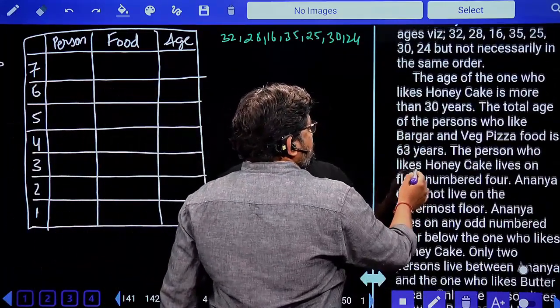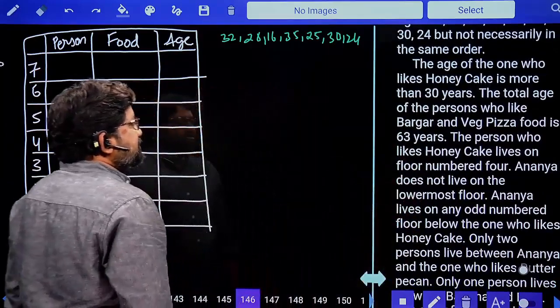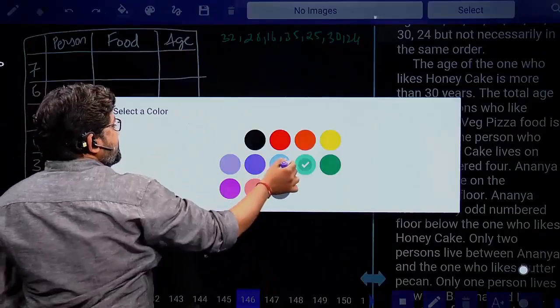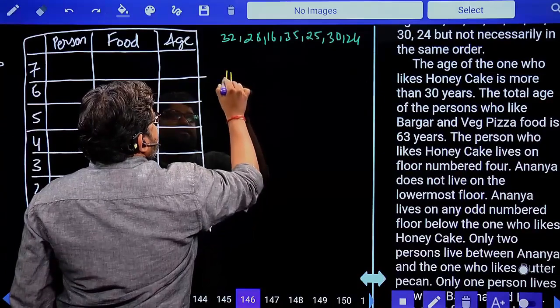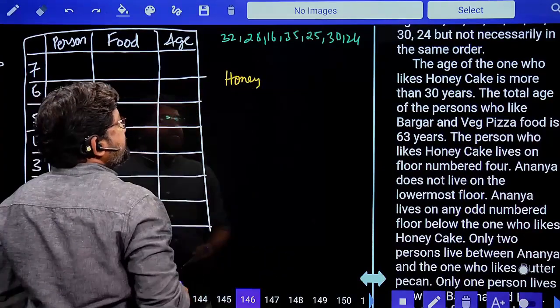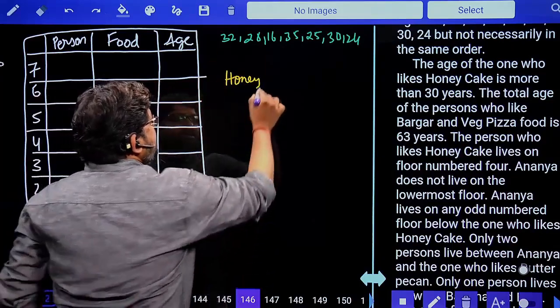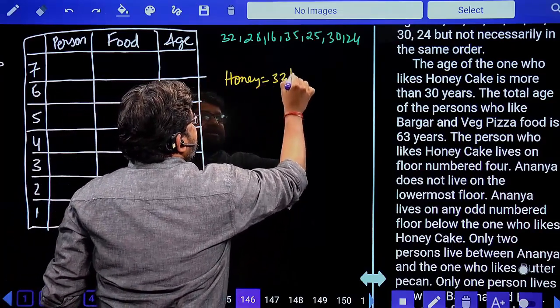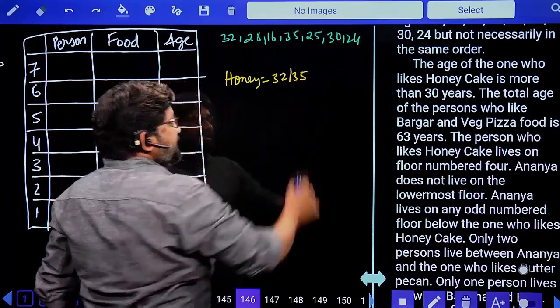The age of the one who likes honey cake is more than 30. Honey cake, more than 30. Please tell me how many options are there for more than 30. There are only two options. It should be either 32 or 35. Why? Because he told more than 30.